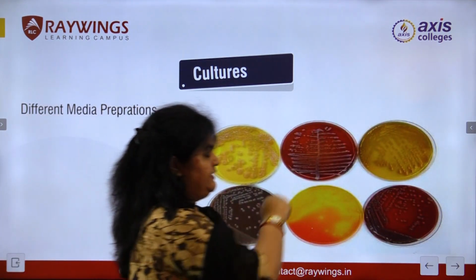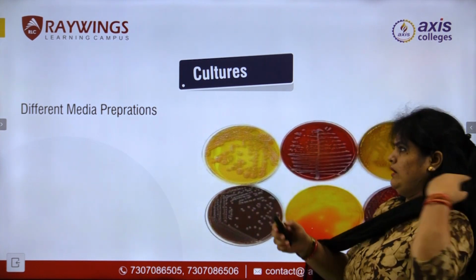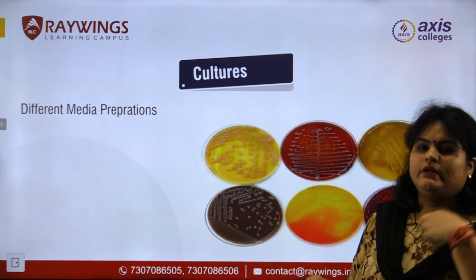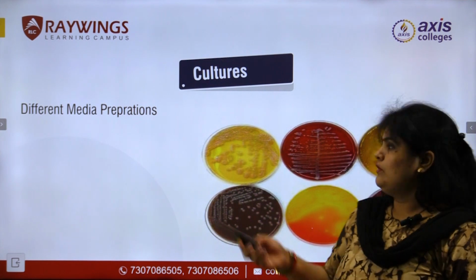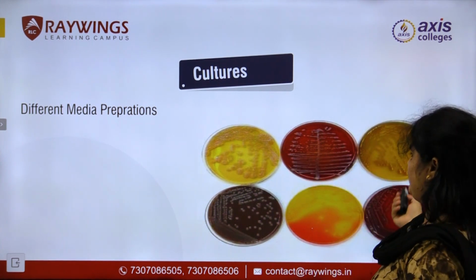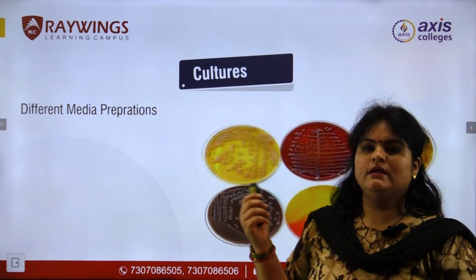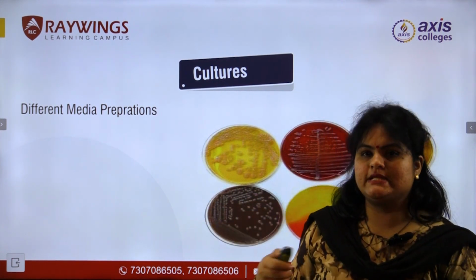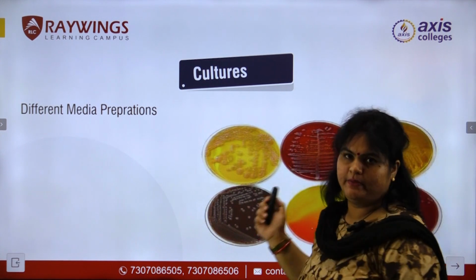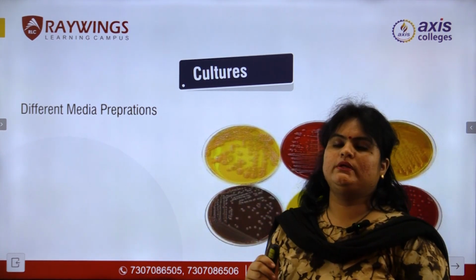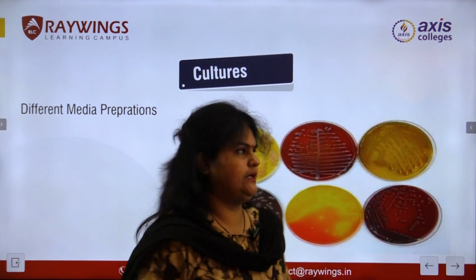Next one is different media preparation. So when we use microorganisms at industry level, we have to use these media preparations. There are different methods like the streak plate method and simple dilution method. By these techniques, we use different media preparations for the growth of microorganisms, for the growth of bacteria.